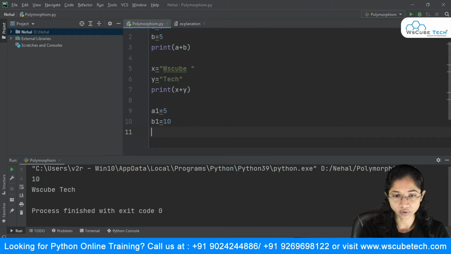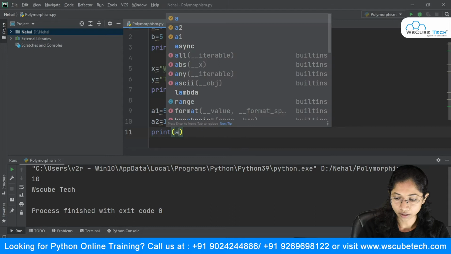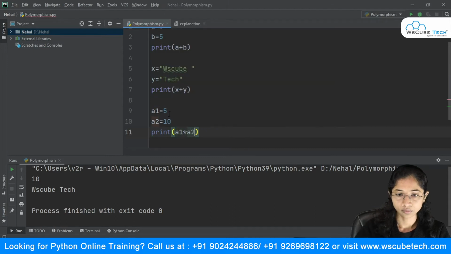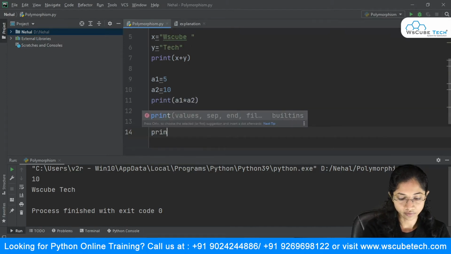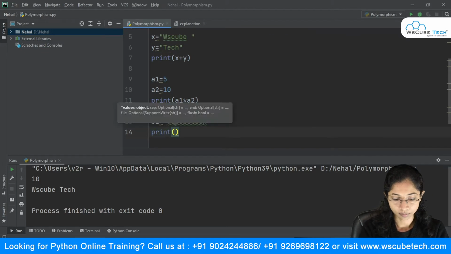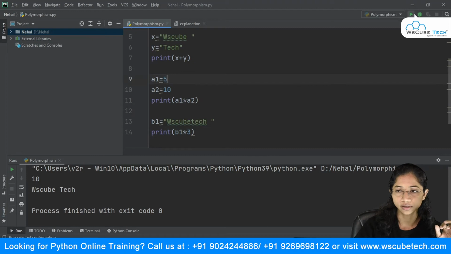And now in this case, what I want to do is, why not just make it a2? And what I would just want to do is I will just say a1 into a2. All right, and I will take another example over here. So I will say b1 is equal to, say, I have this string, suppose ws cube tech. All right, and here what I can do is I will just say that b1 into 3. And now we'll just run this.